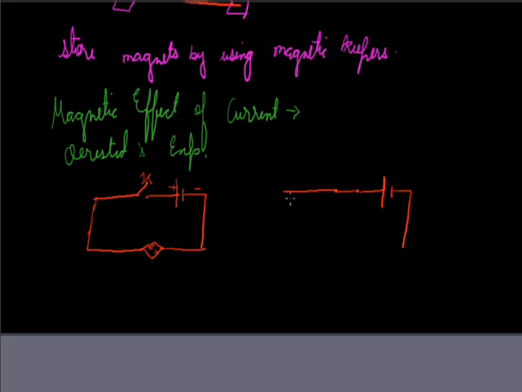In the first figure, he opened the key which makes the circuit incomplete, while in the second circuit he closed the key which makes the circuit complete.